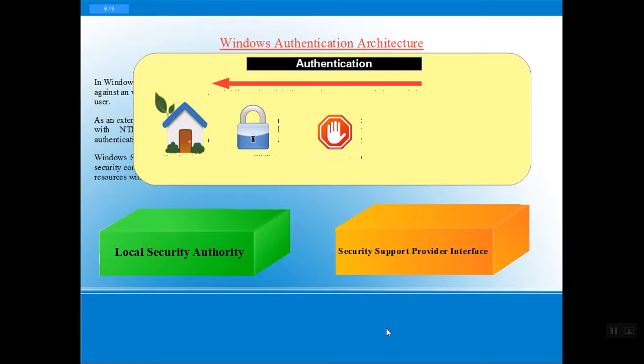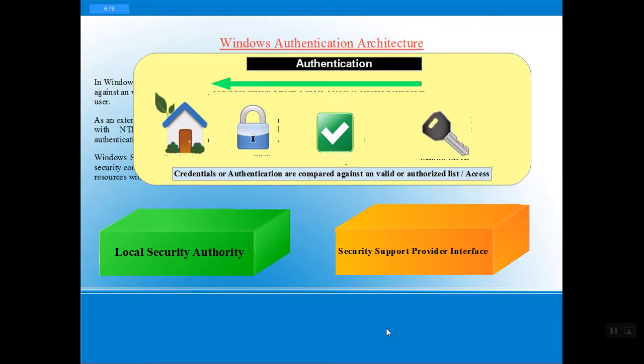If we have an authentic key, if you are the authentic owner or user of that house, we can simply use that key and get access. So this is authentication: how we use the correct credentials to get to our destination system. So this is all about the Windows authentication architecture.